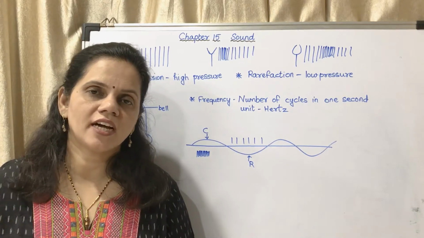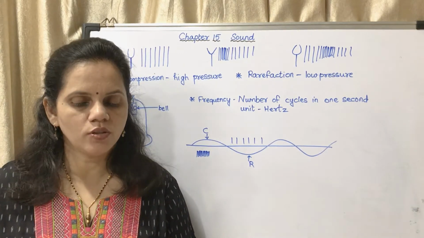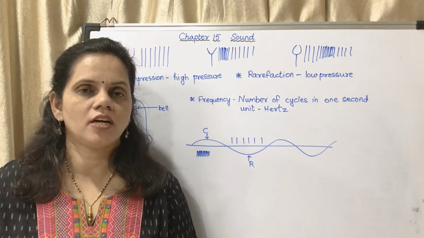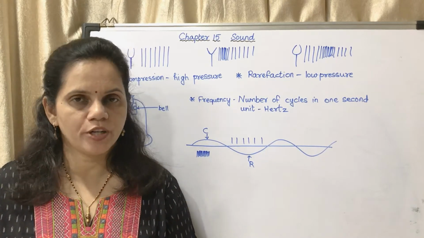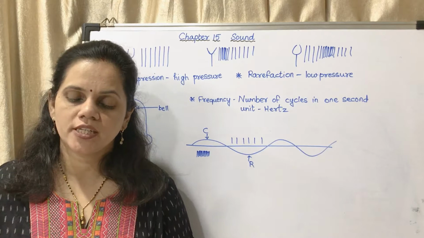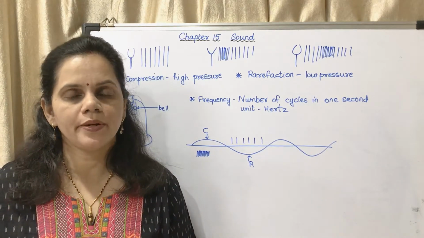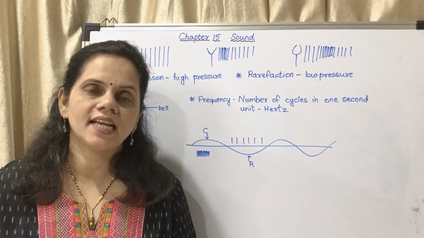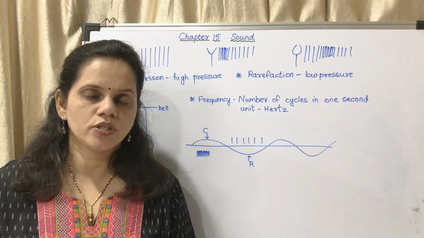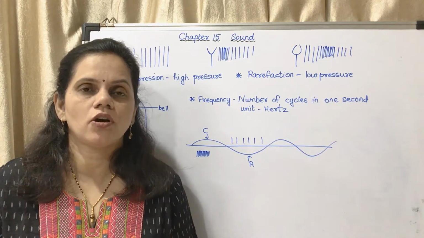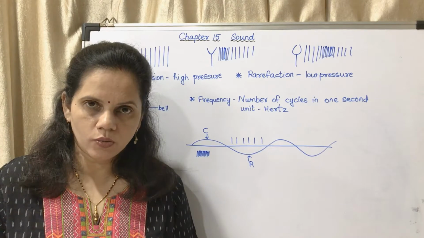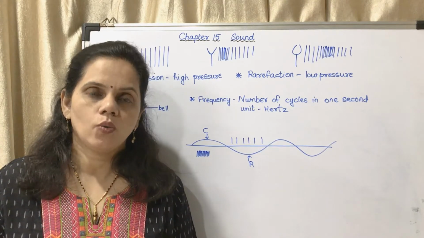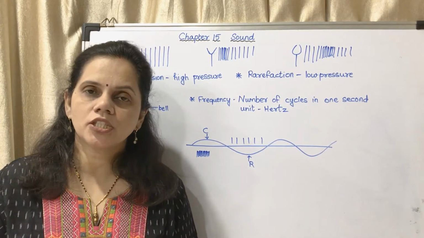Today we are going to start with chapter 15, Sound. First, can you recall the question? How is sound produced? Sound is produced due to vibrations in a substance. So basically, sound is produced when there are vibrations, or rather we are able to hear a sound because there are vibrations. Now, production of sound.